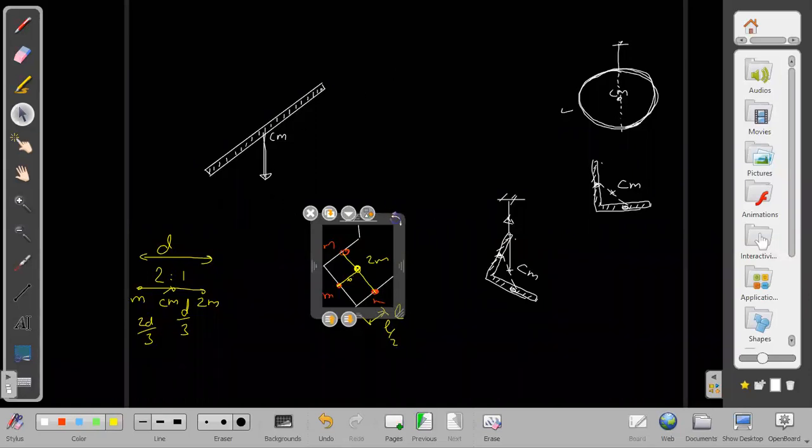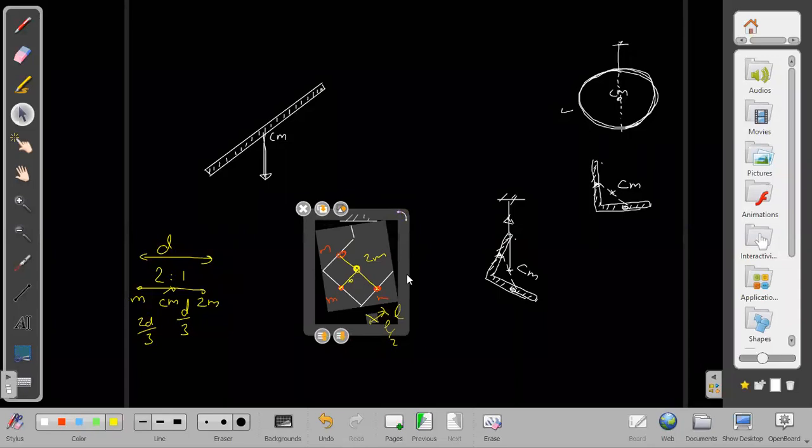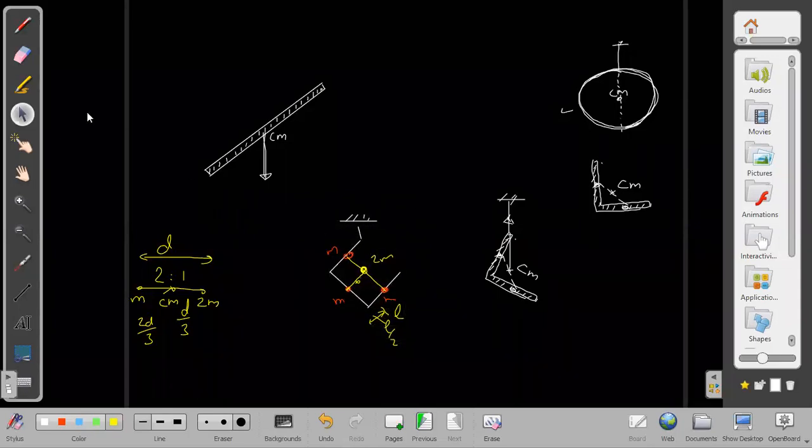Anyway, this is something like this. It will lie vertically below the point of suspension. Vertically below the point of suspension, the center of mass will lie something like this here. Sometimes they may ask what angle this rod makes with the vertical at that time. I can find that angle by forming a right angle triangle. Let me form one right angle triangle here.